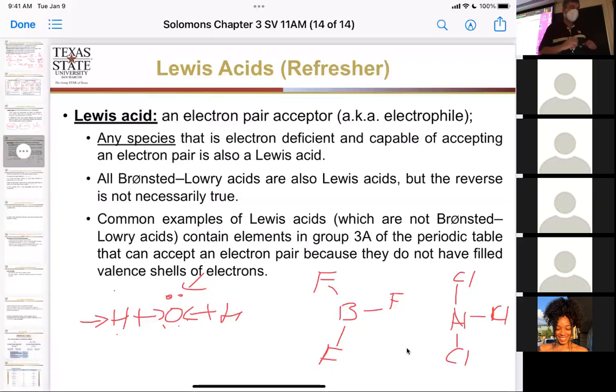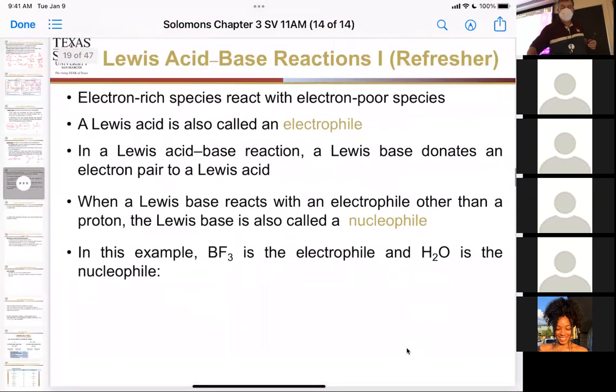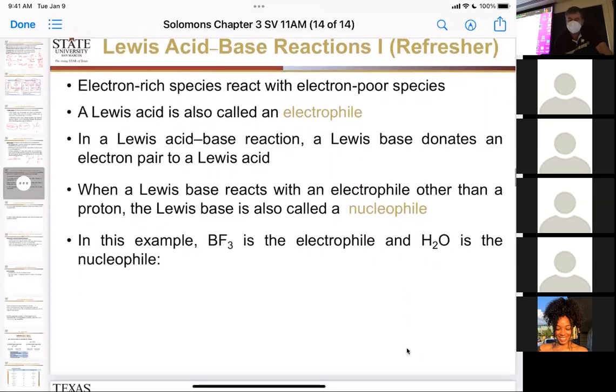All right. So moving on from there, let's show you why things like that boron trifluoride can react. So let's see. All right, so if we have boron trifluoride, it doesn't have a full shell. So it needs to have 8 electrons to have a full shell. So it's one of those ones that kind of breaks the rule.